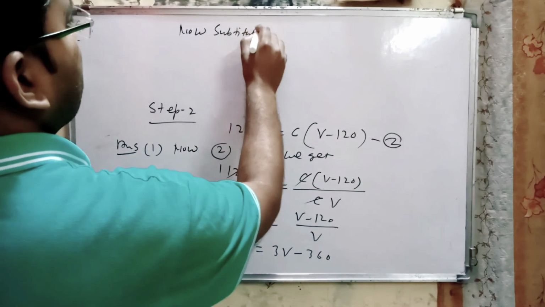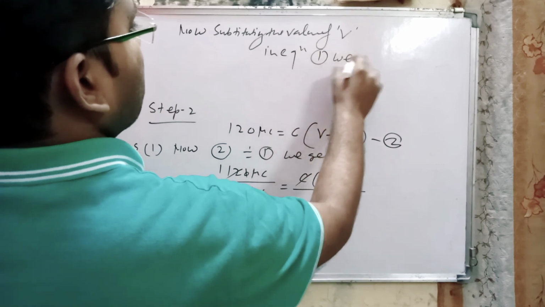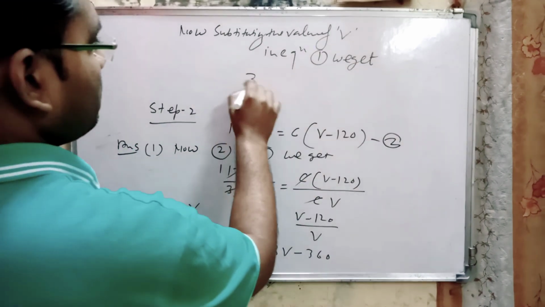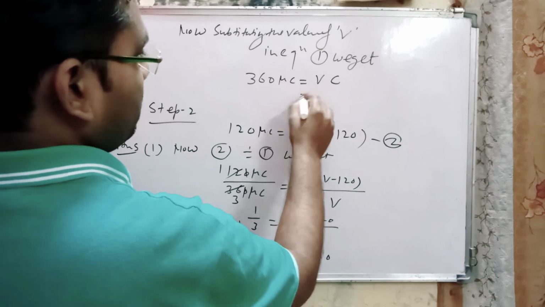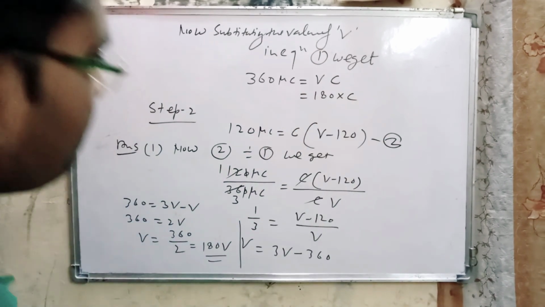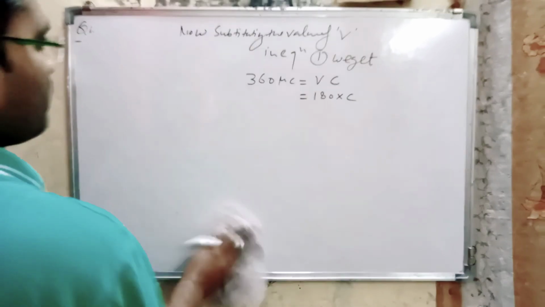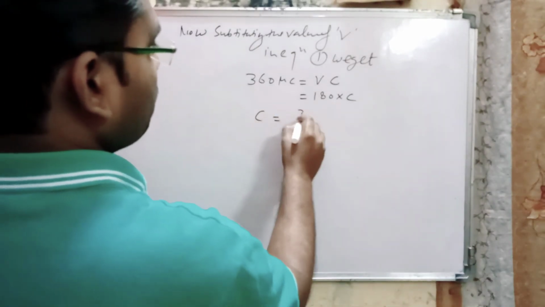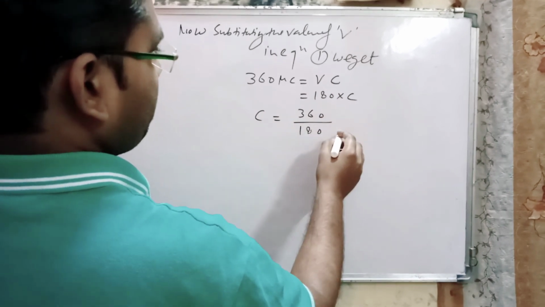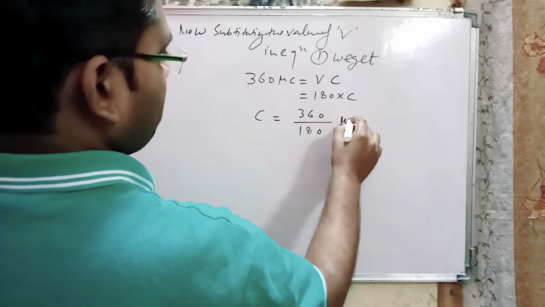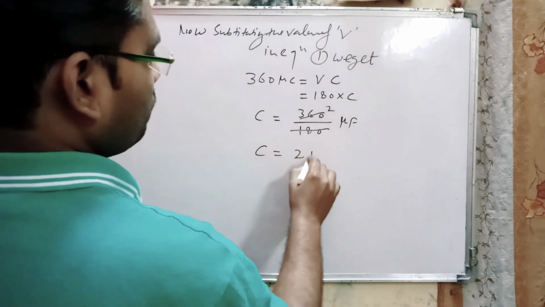Substituting the value of V in equation 1, we get 360 microcoulomb is equal to V into C, where V is 180, so 180 into C. So C is equal to 360 divided by 180 microfarad, that means C is equal to 2 microfarad.